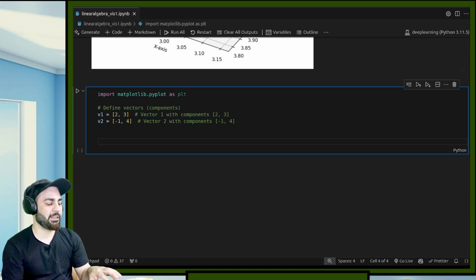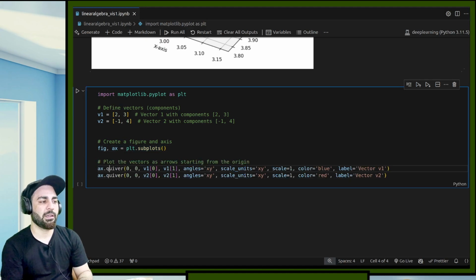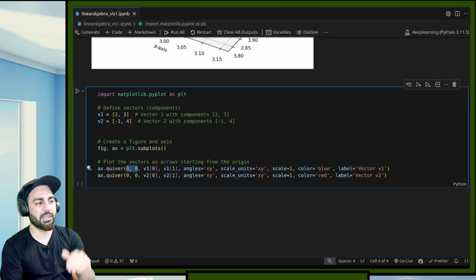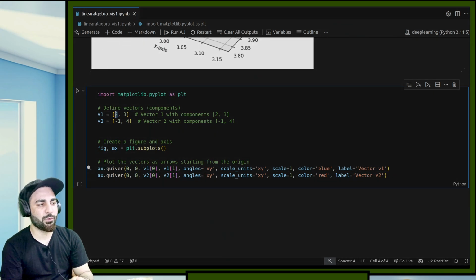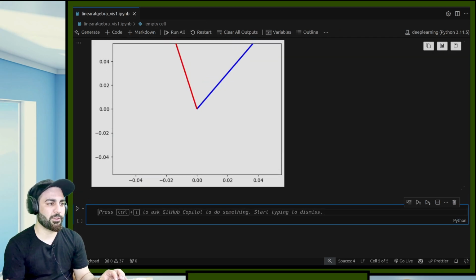So let's first create the figure. This is the object oriented approach, and now the second thing is we'll use these lines. So this is how we plot these arrowed lines. This is starting from 0 0, which means start from origin, and take the first value, that is 2, and take the second value of v1, that is 3, and have this angle xy and scale it, and these are all the arguments that you can see in the documentation. This will basically just create an arrow starting from the origin. So I am doing it for v1 as well as for v2. Okay, now if I show you this, this is how it looks.